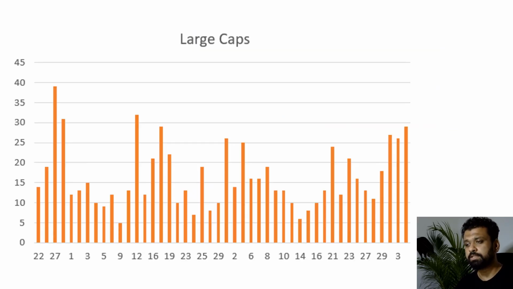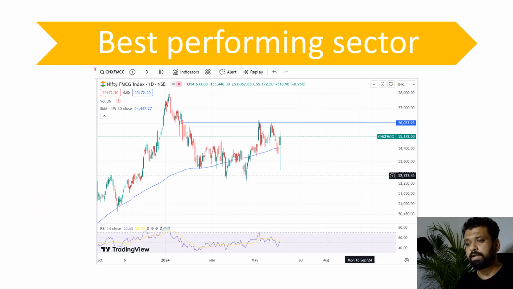The large cap accumulation stays around that same level, so the big guys have bought in, probably the DIIs who bought in the second half and pushed the market higher. So the best performing sector today was the FMCG sector. Like I had told you in the previous videos also, these are defensive names wherein the money actually starts moving in when there is panic all around, right? Because FMCG is something that, irrespective of whether the economy moves up or down, whoever runs the government, people are still going to eat, right?